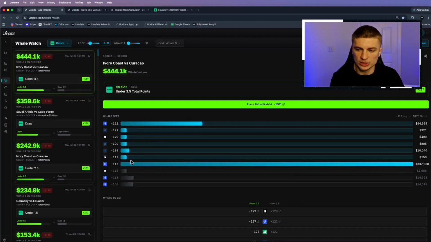Now, essentially what we are able to see with this whale watch tool is what price they're actually laying this money down on. So as you can see, at minus 122 on Polymarket, a sharp whale bettor just laid down $94,000, and another sharp bettor at minus 117 just laid down $330K on the under 3.5 goals for the Ivory Coast game. Now, a big recommendation I have is if you see there is $500,000 of liquidity on a certain bet, line shop what market you can actually get the best price on.